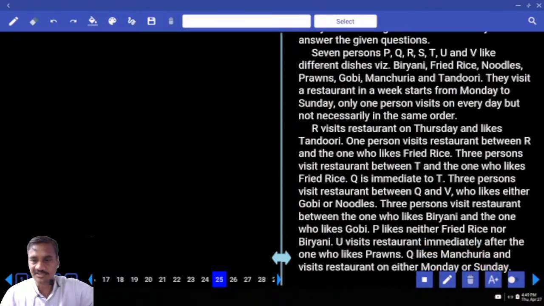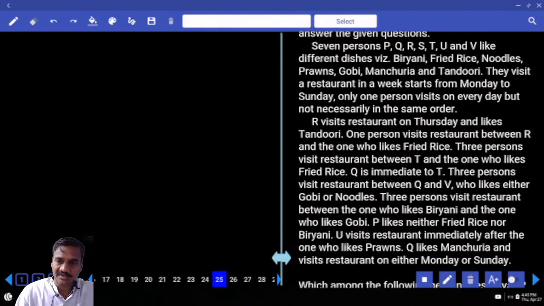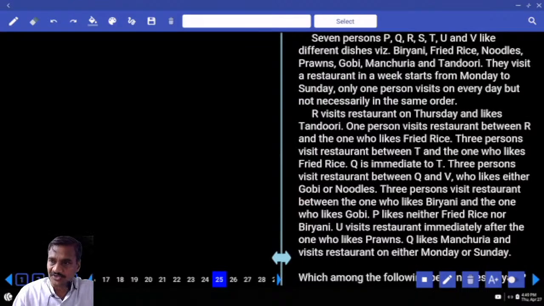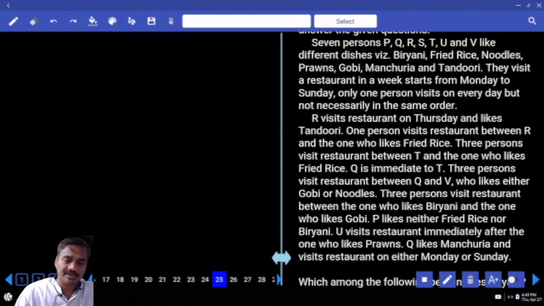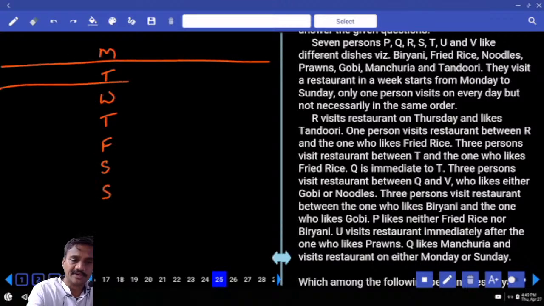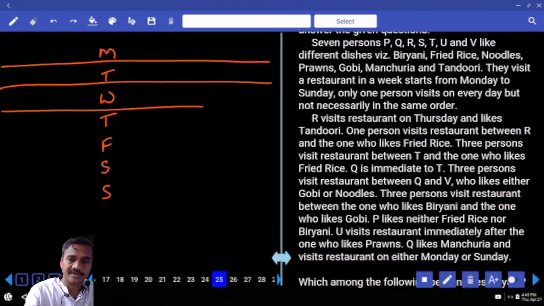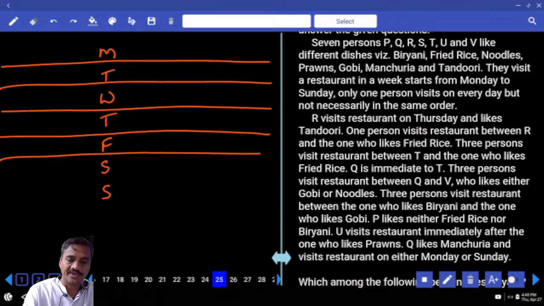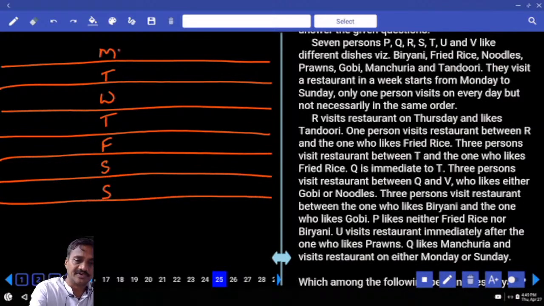Now 7 persons, 7 different days and ordered for 7 different dishes. Starting with Monday and ending on Sunday. Monday, Tuesday, Wednesday, Thursday, Friday, Saturday and Sunday. Monday to Sunday, how many days? There are 7 days: 4, 5, 6 and 7. Now 7 persons on these 7 different days.